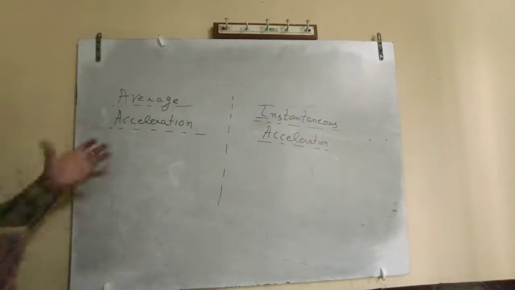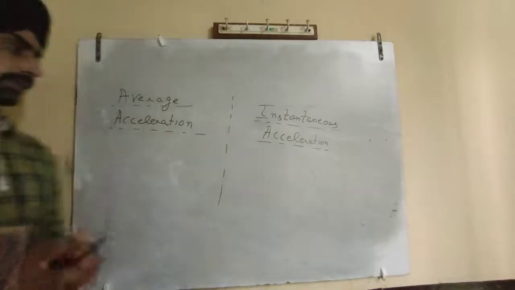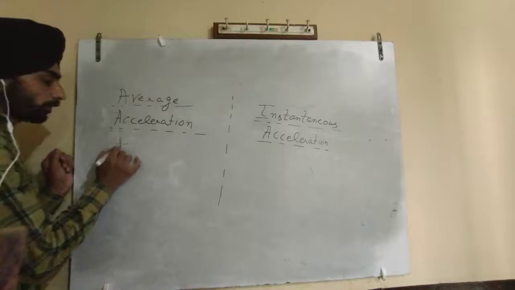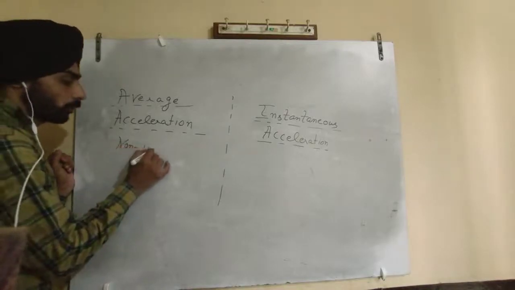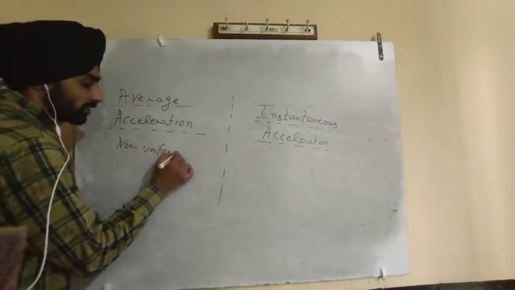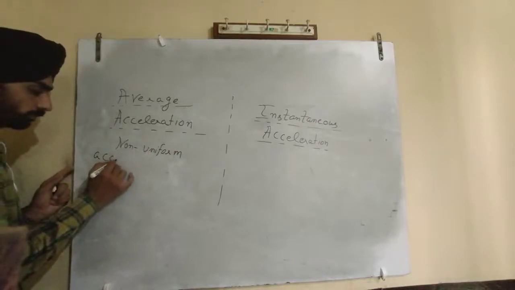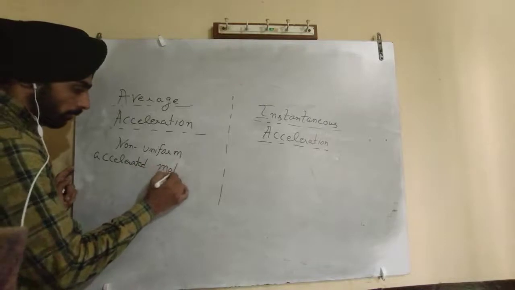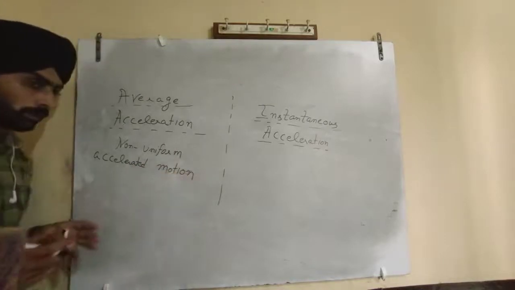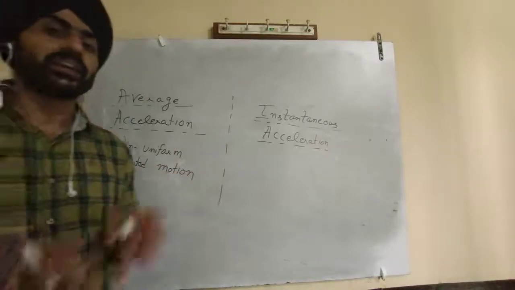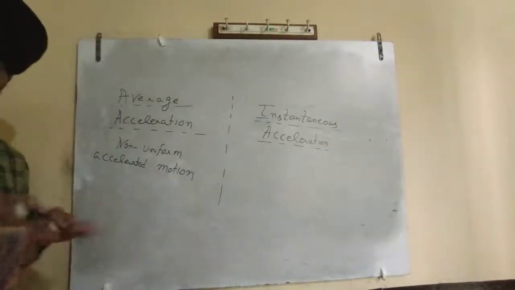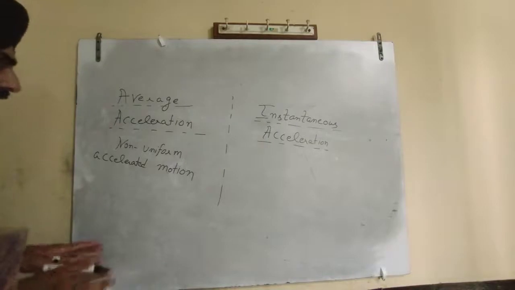What is the concept of average acceleration and what is the concept of instantaneous acceleration? Suppose a car is moving with a non-uniform accelerated motion. That means the velocity of the car is increasing unequally in equal intervals of time. That means velocity is changing at every interval of time.